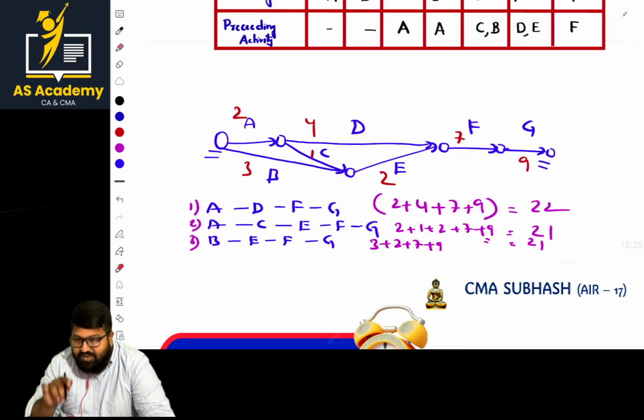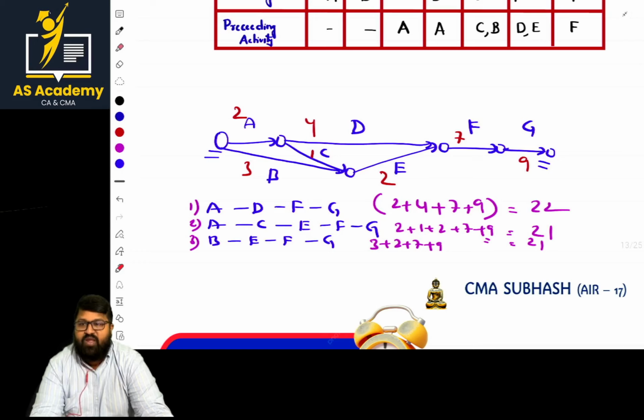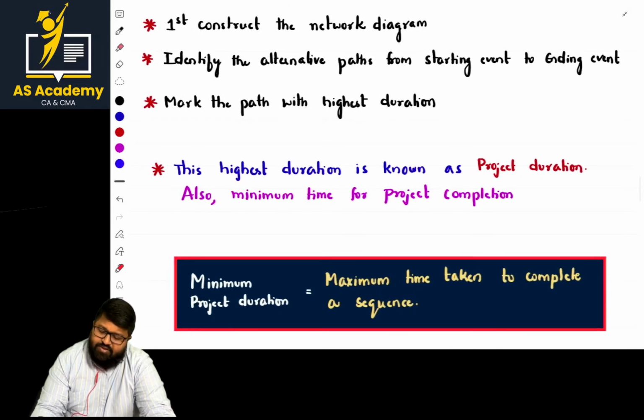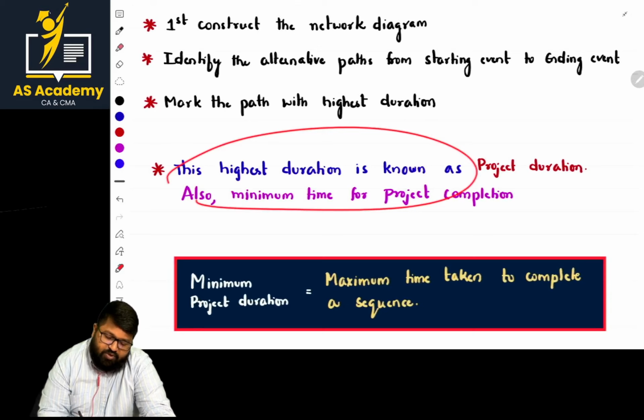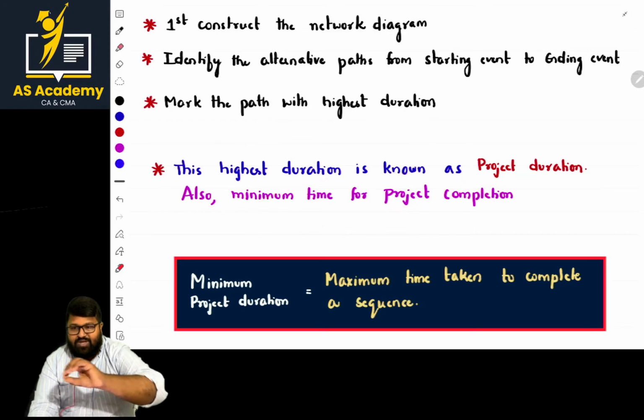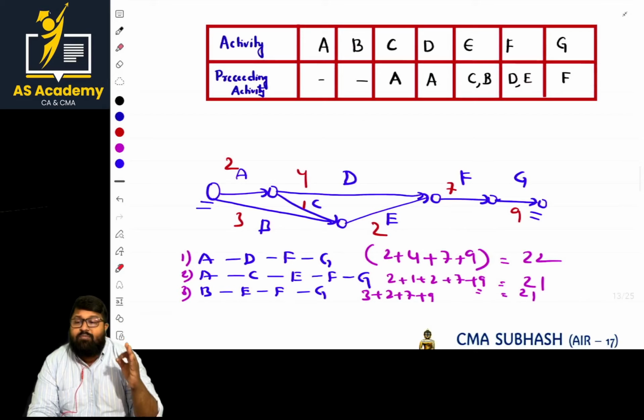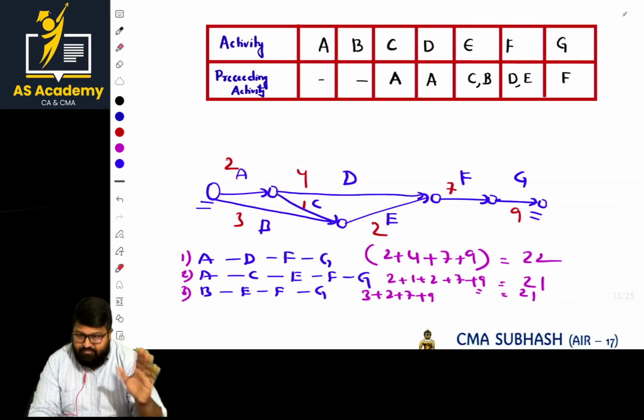The activities in the critical path should not be delayed. If delayed, the entire project will get delayed. Is it clear? Now the same points are mentioned here. Highest duration is known as project duration, also the minimum time for completion of the project. So the highest duration, in our case, is 22 days. This is the minimum time to complete the entire project without any delay.